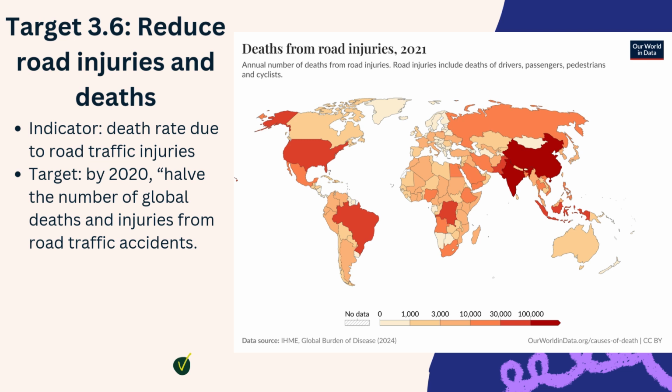And in the second chart, which is showing the number of road traffic deaths in 2021, the US is in the 30,000 to 100,000 range at 41,372 deaths, while Japan is again in the 3,000 to 10,000 range at 4,957.